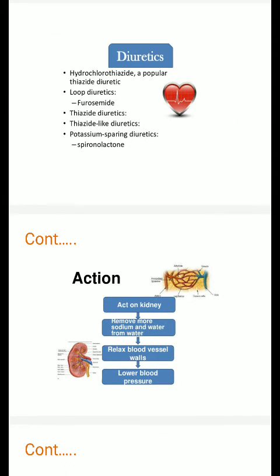So let's discuss diuretics first. Diuretics again can be classified into many classes. Thiazide diuretics, the example is hydrochlorothiazide. Loop diuretics, example is furosemide, whereas spironolactone is an example of potassium sparing diuretics.